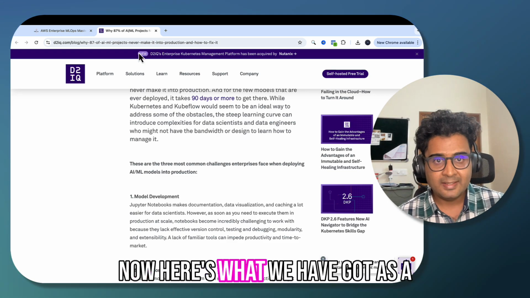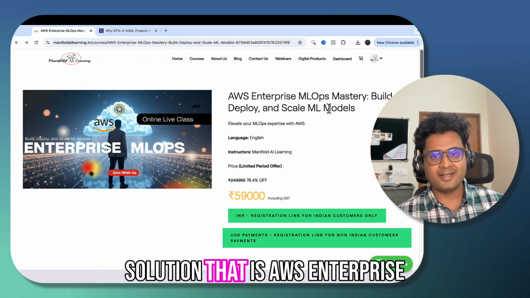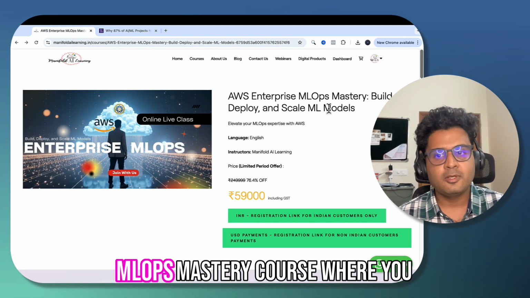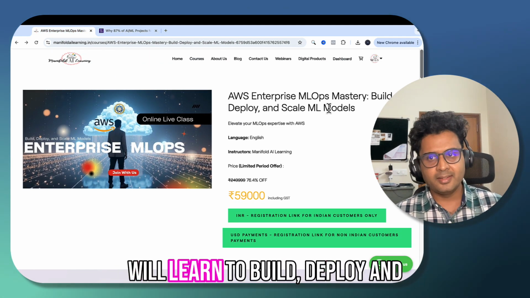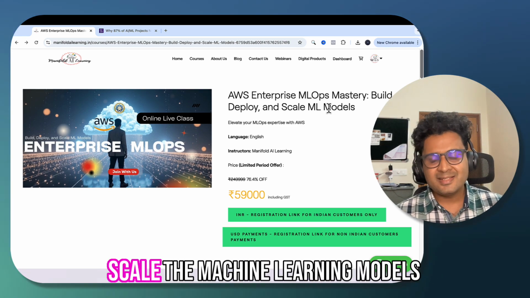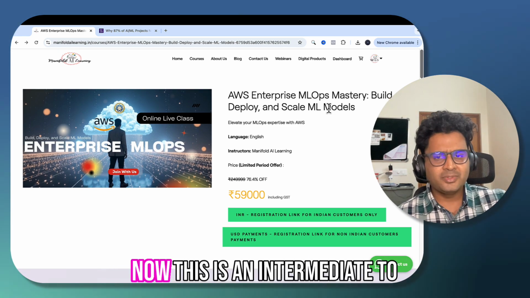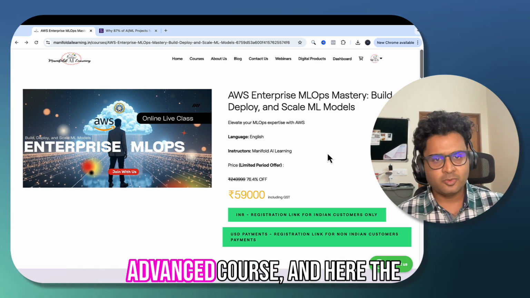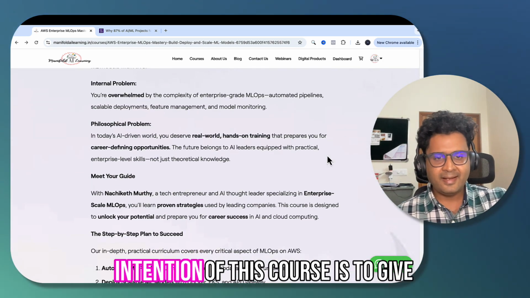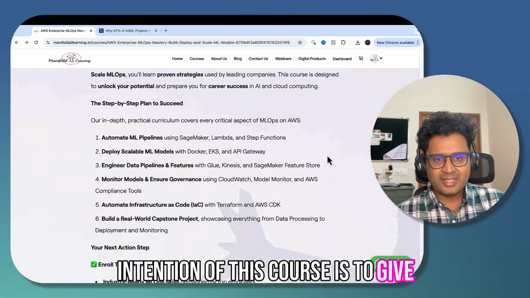Now, here's what we have got as a solution: the AWS Enterprise MLOps Mastery course, where you will learn to build, deploy, and scale machine learning models at the enterprise level. This is an intermediate to advanced course, and the intention of this course is to give you